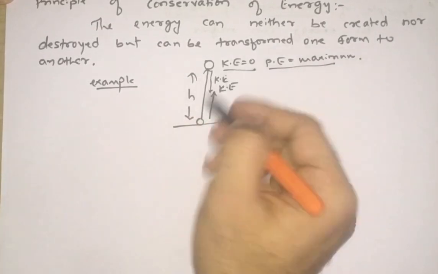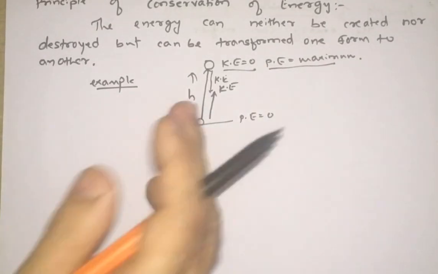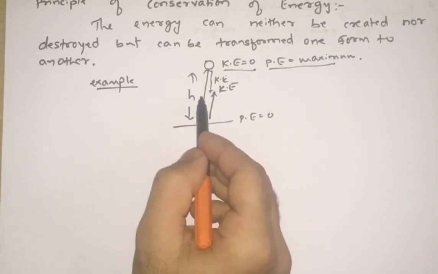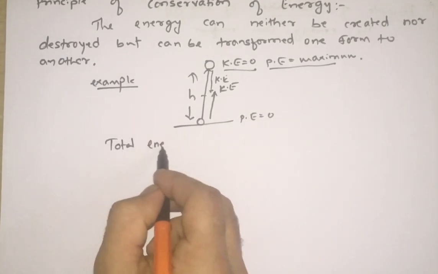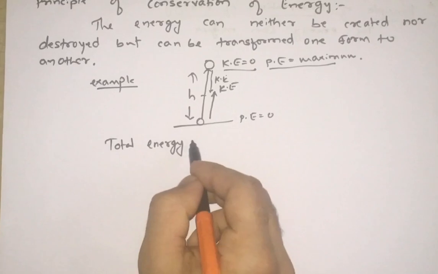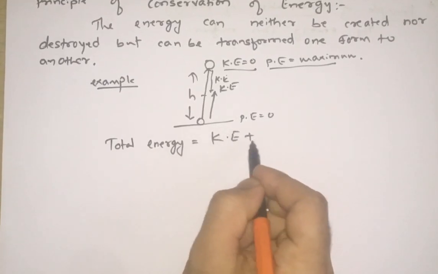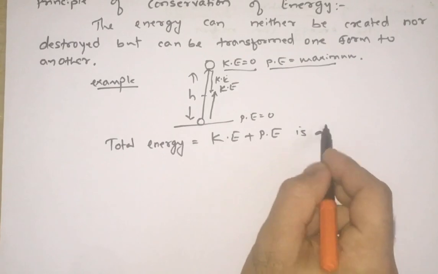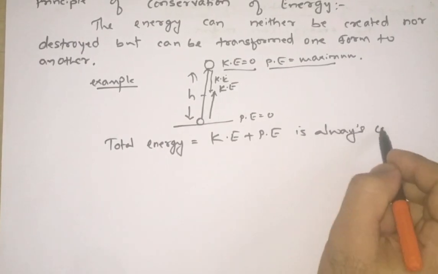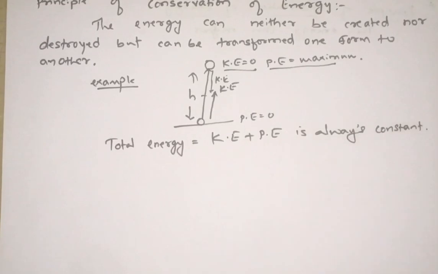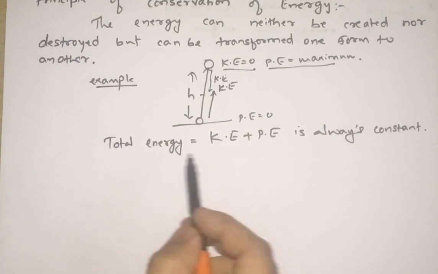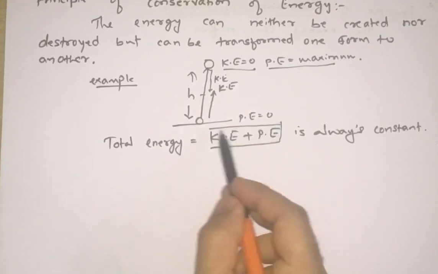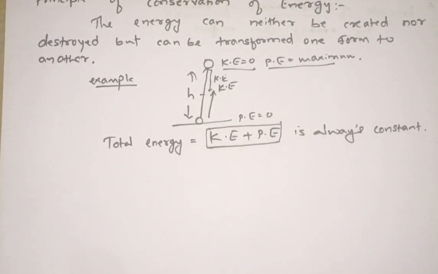But what is the total energy possessed by the body at different points, at the highest point, on the ground, or in between? The total energy, that is kinetic energy plus potential energy, is always constant, because energy is conserved here. There is only conversion from potential to kinetic, kinetic to potential. Therefore the total energy, kinetic energy plus potential energy, is always constant.